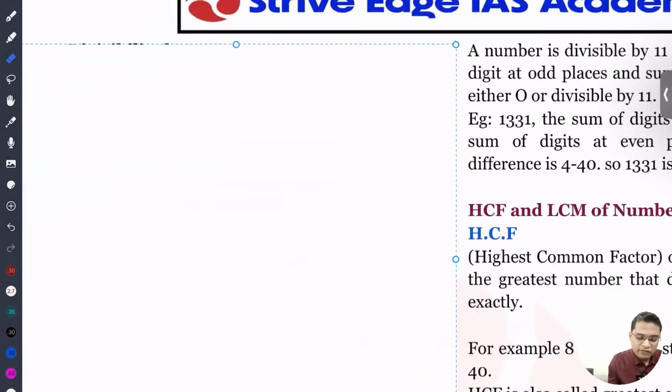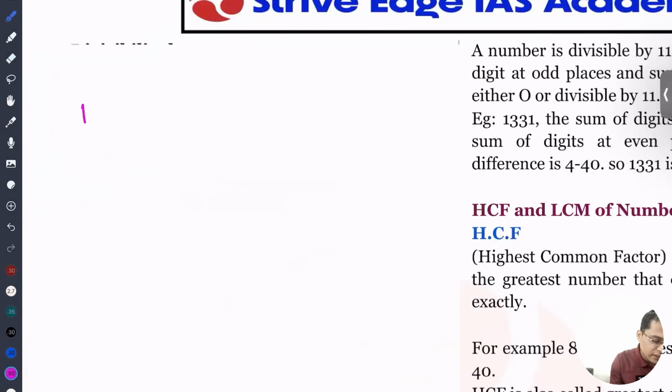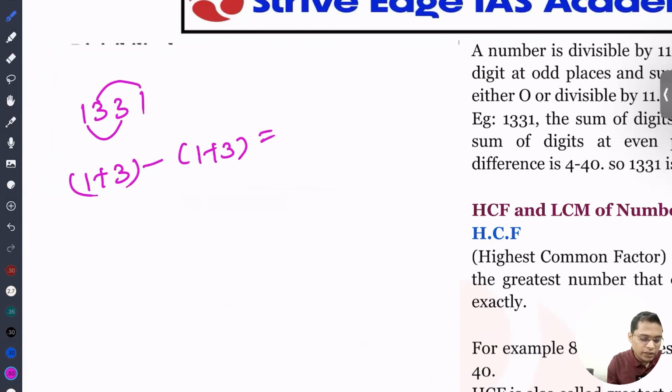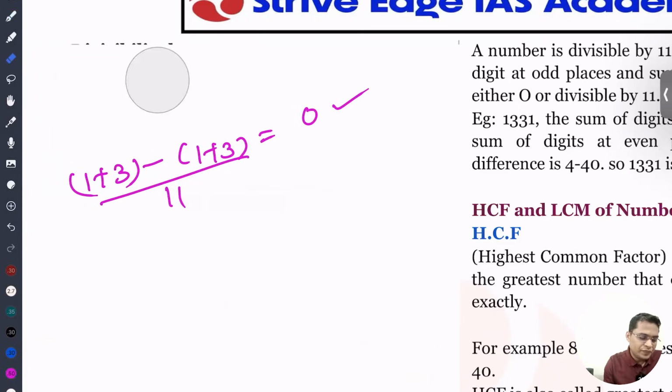So let's take one example here. The question is given 1331. Check whether it is divisible by 11 or not. So take the even places and odd places. The sum of 1 plus 3 minus again 1 plus 3 is 0. So in that case it is divisible by 11. Okay, let's move ahead.